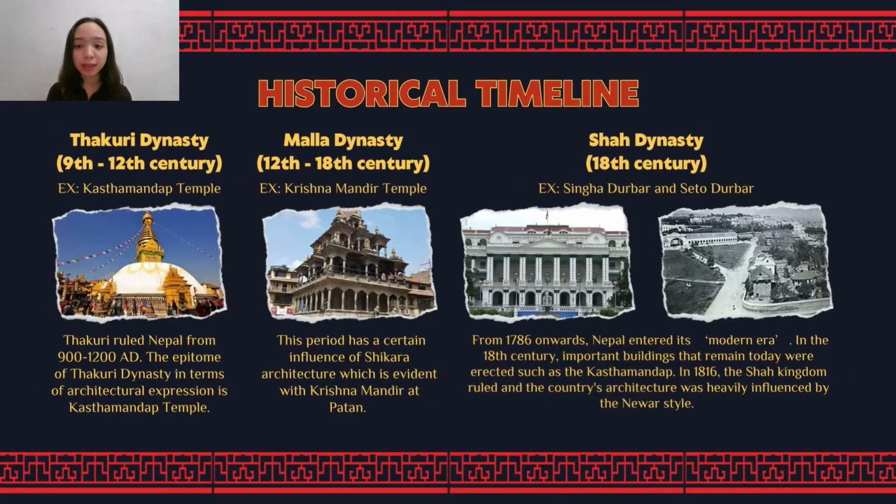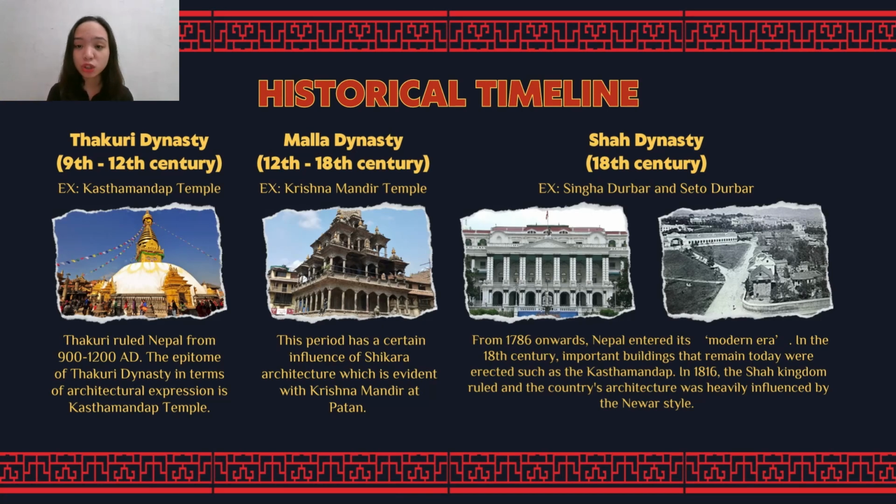Moving on from the Licchavi dynasty, next is the Thakuri dynasty, which dated from 9th to 12th century. Thakuri ruled Nepal from 900 to 1200 AD. The epitome of Thakuri dynasty in terms of architectural expression is Kasta Mandap temple. Though this temple was renovated by King Lakshmi Narsimha Malla around the 16th century, it is said that this temple was built with the trunks of only one tree.